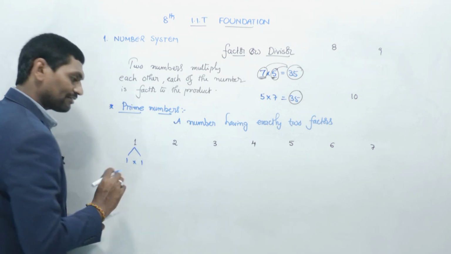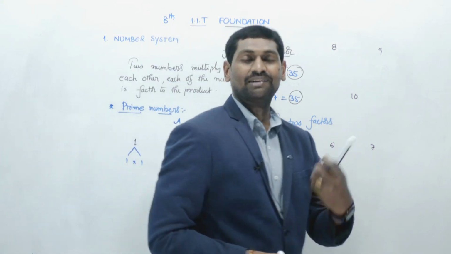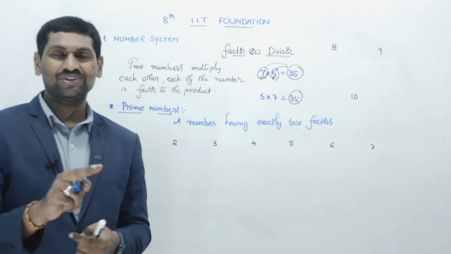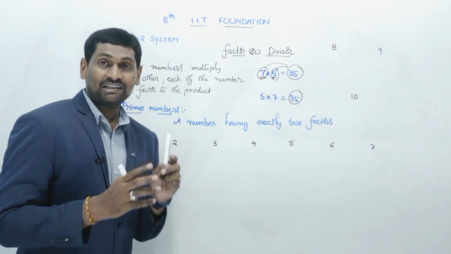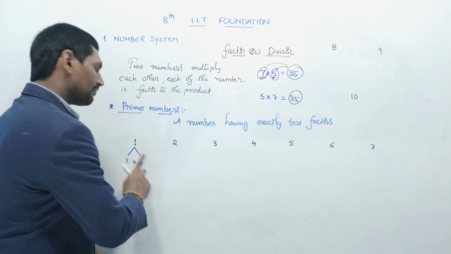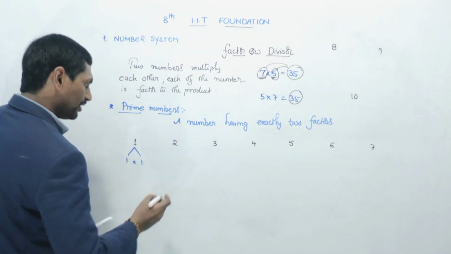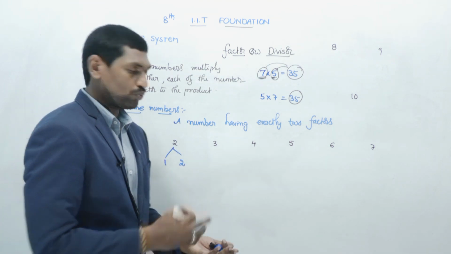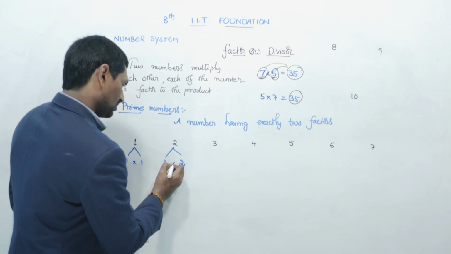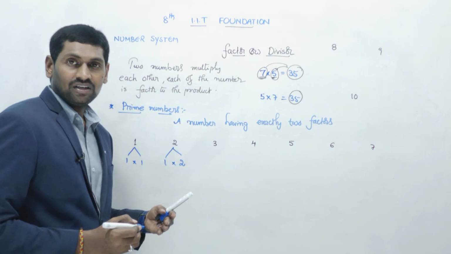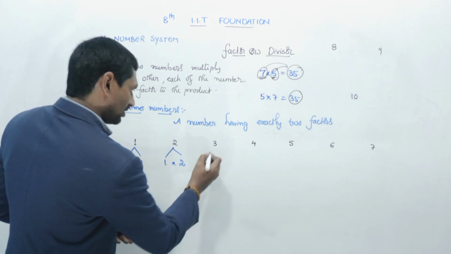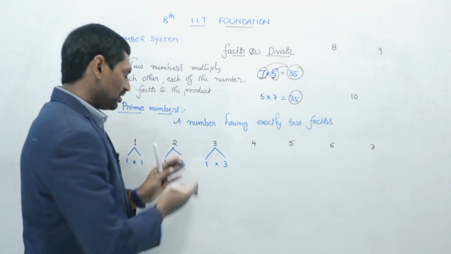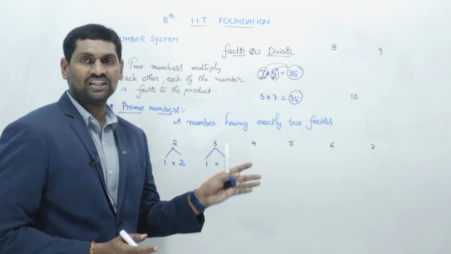1 will come in only one table, 1 ones are 1. Coming to 2, 1 twos are 2, 2 ones are also 2, both are same. Any other table 2 will come? No, definitely won't come. Now 3: 1 threes are 3, 3 ones are the same, so only the 1 and 3 tables.